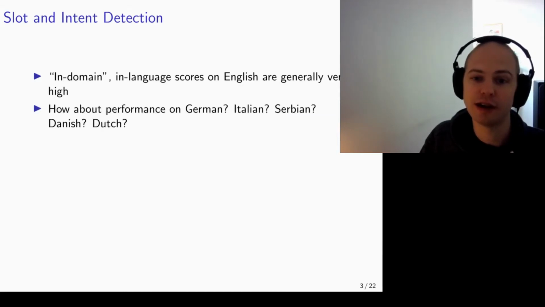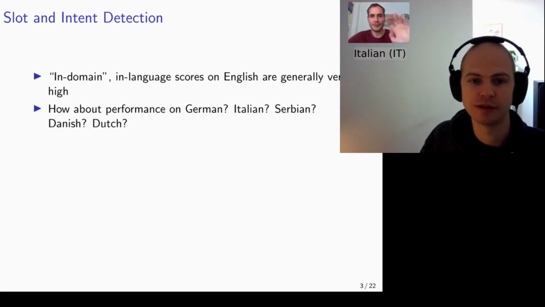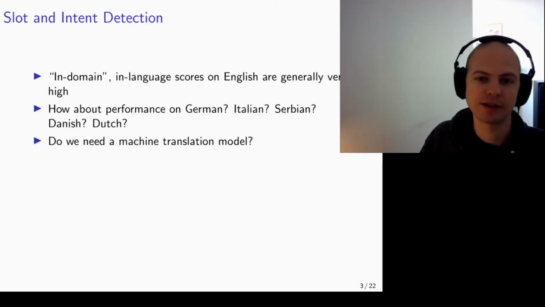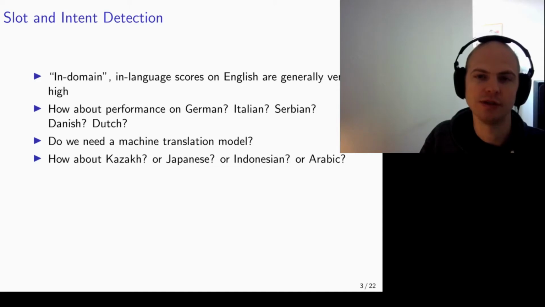However, in our lab we were wondering about performance for our own mother tongues. Ciao. Hallo. Strong baselines in cross-lingual NLP use machine translation models to translate the training data. So we contacted our colleagues with more expertise in machine translation, who were also interested in evaluating performance for their